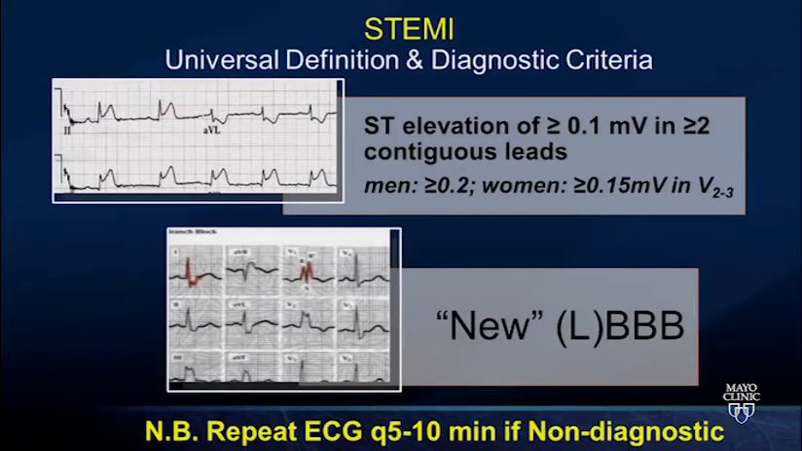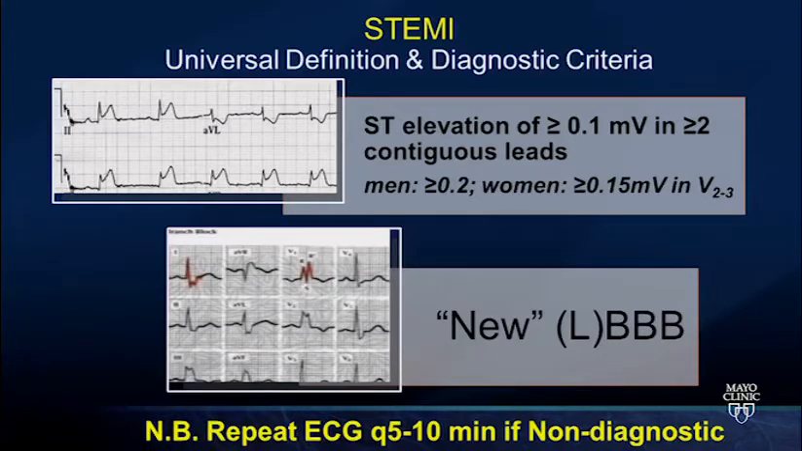If we start with the definition of STEMI, this is going to be ST elevation of 1 millimeter or 0.1 millivolts in 2 contiguous leads in a coronary distribution. Now for V2 and V3, it's important to note that it's slightly different between men and women because men tend to have bigger hearts and more voltage. So it's 2 millimeters in V2 and V3 in men and 1.5 millimeters if you can split half a box in women, but that's the formal definition. And new left bundle branch block.